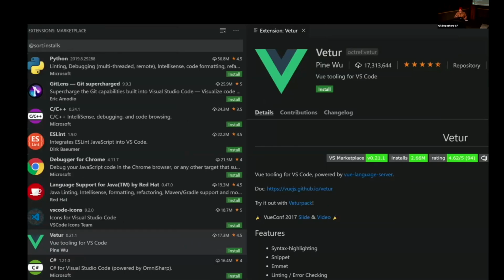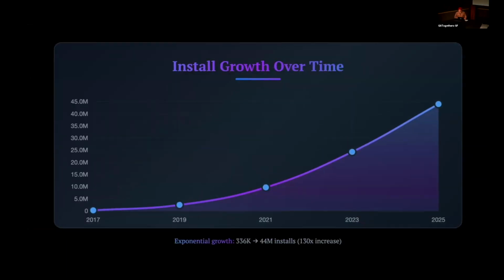I should probably look up and see where we are in being the most installed extension still. This is probably from two years ago. Here's actually a growth over time. And this value here is not a zero, it's 336K. This is a little less than a year after it was created. But you can see that path to 44 million is this exponential growth. I had to use the Wayback Machine to find all this. And I couldn't go back to the very first version of it to see where it really started, but just amazing progress. Like 2017, 336K, 2019, 2.6 million, and it just goes up from there.